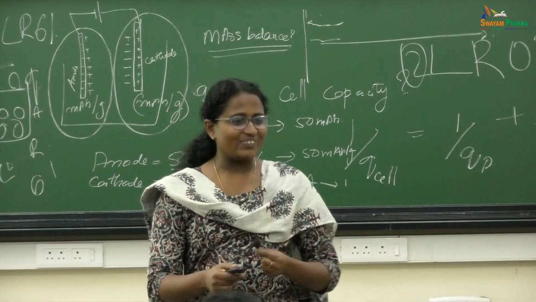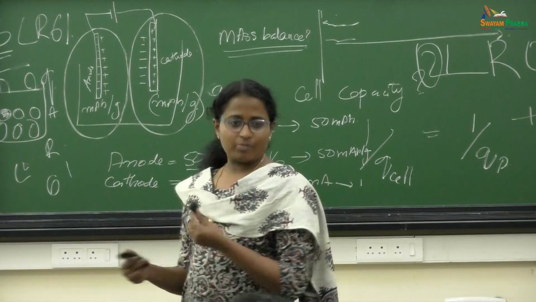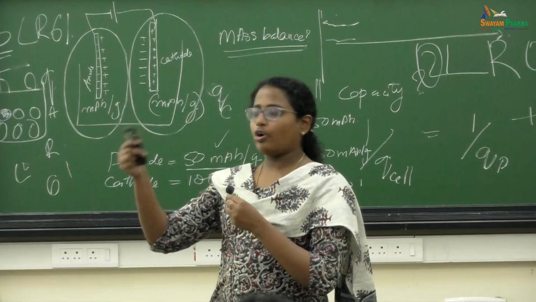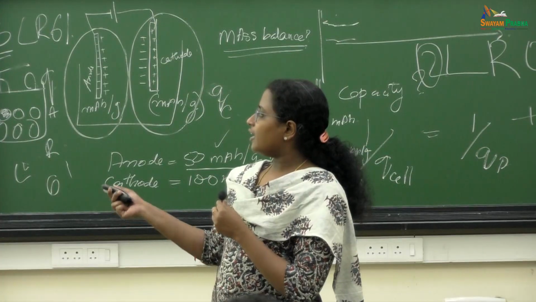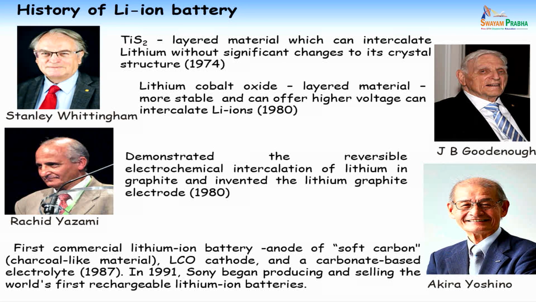Then lithium cobalt oxide was coined by Goodenough, and for this he got the Nobel Prize. And graphite, Yasami, an engineer, proposed graphite as an anode, because up to that time lithium was used as an anode and it was not stable.